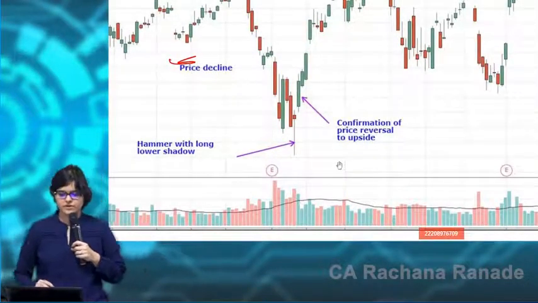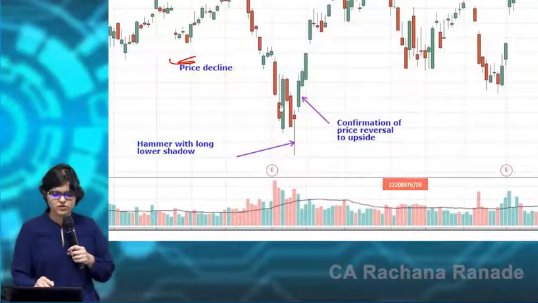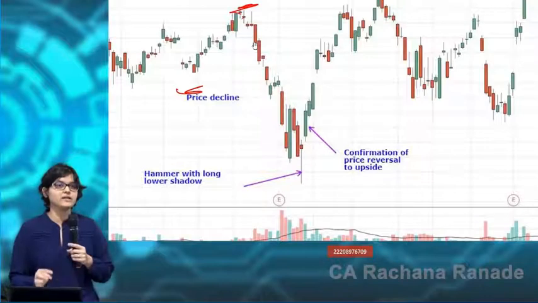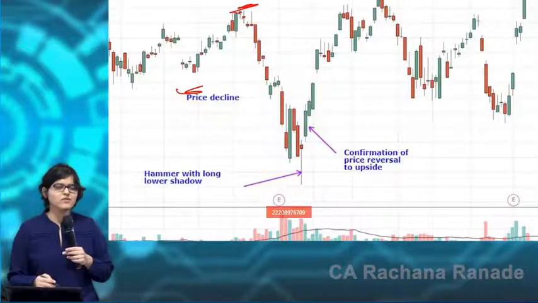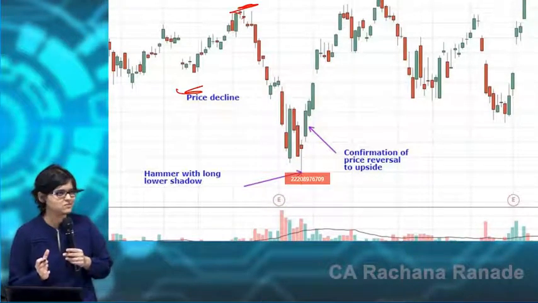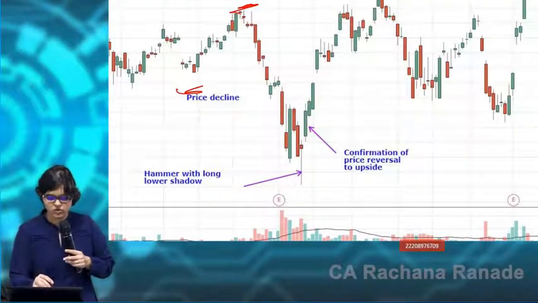What has happened? Can you see a hammer? I've written everything. Is this a price decline first of all? Yes, this is a clear-cut case of price decline. As I mentioned, either end of down move or a downtrend. In this case, it was a down move. Even if you went wrong right now, your decision is not going to matter as such. Anyways, it was either a down move or a downtrend. Fair enough. So, decline, number one.